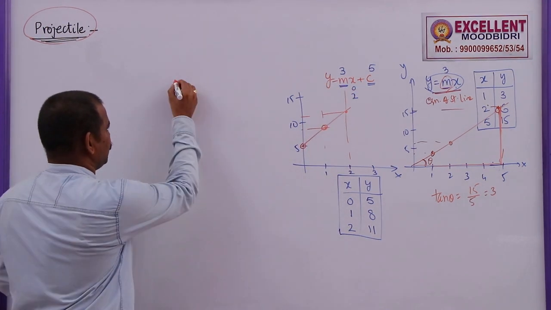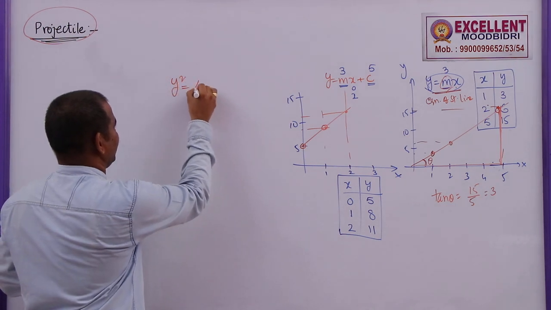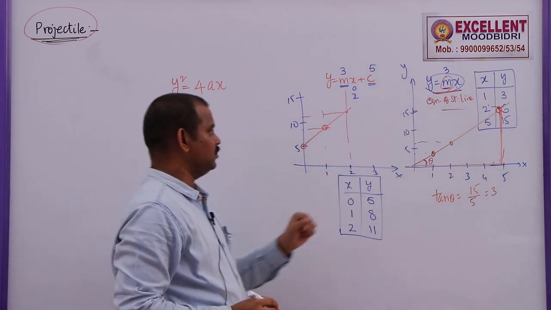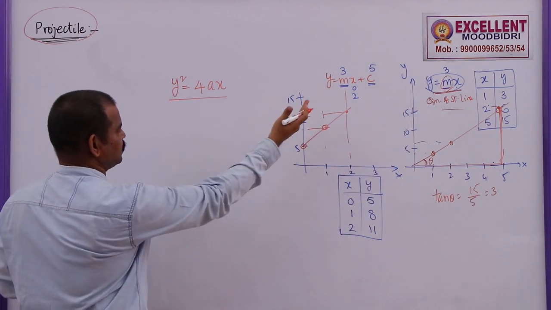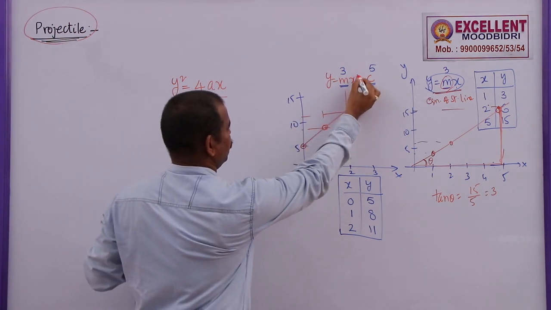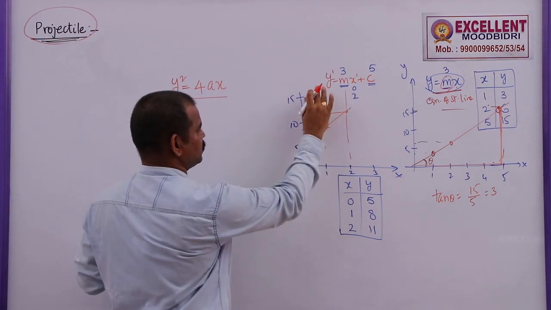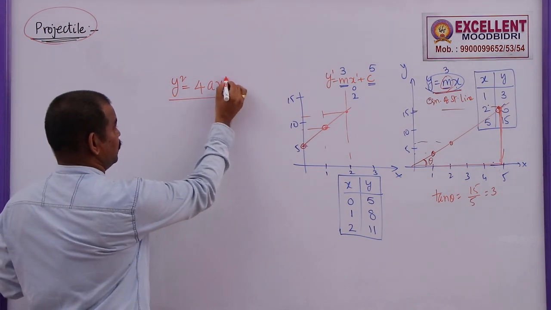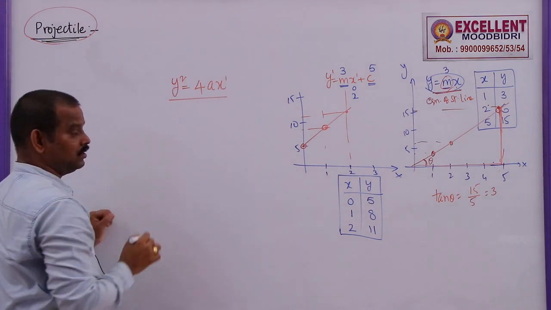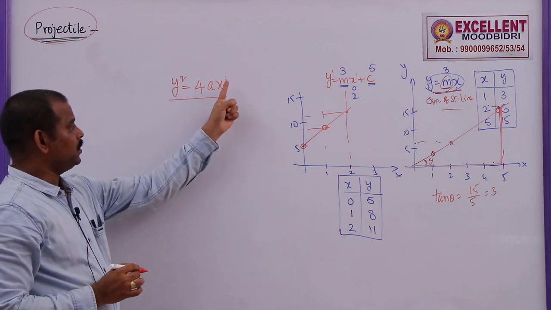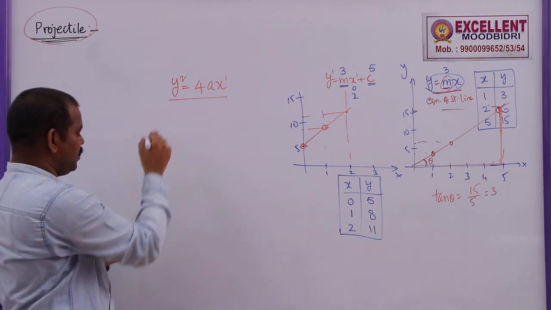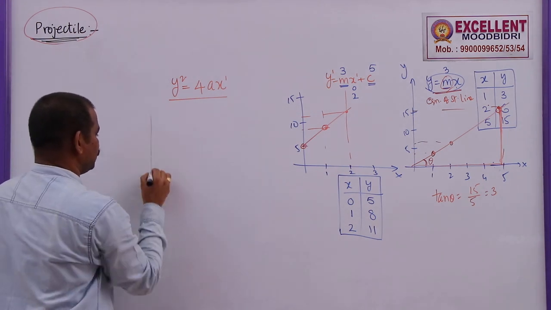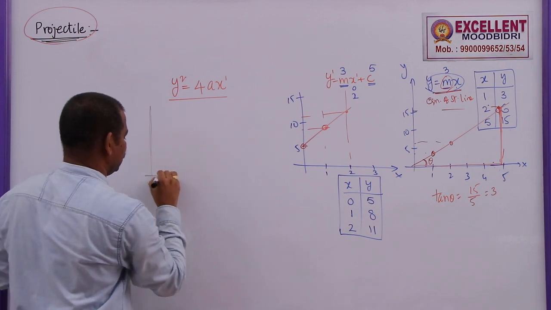Now, suppose the equation given is y square is equal to 4ax. These two were straight line equations. Now, this is a different equation, you can see this one there. That one is first order only, x power 1, y power 1, so it is called a first order equation. But here, y square is equal to 4ax, x is power 1 and y is square, that is the second degree in y and the first degree in x. If the equation is like this, which type of diagram are we going to get in this case?